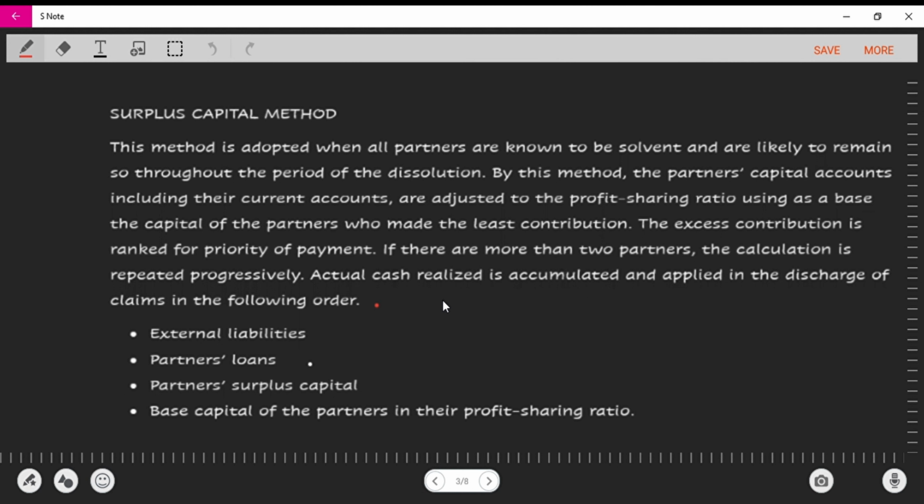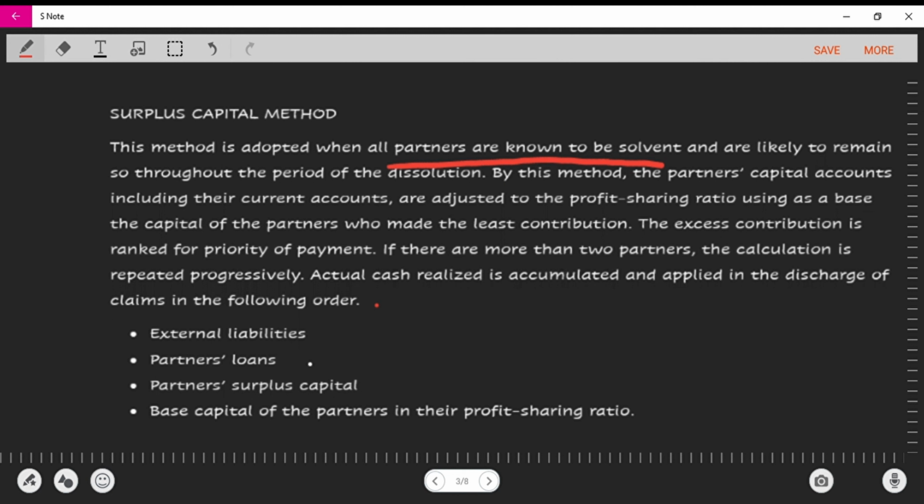The very first line says it is adopted when all partners are solvent. We're just going to underline it. In some cases a partner in a partnership can be bankrupt, can be insolvent, and in those cases we have to use the other method. That's why it's clearly stated that it is adopted when all partners are solvent.